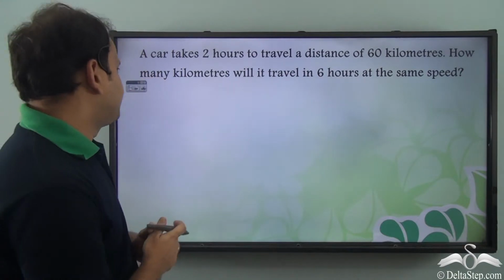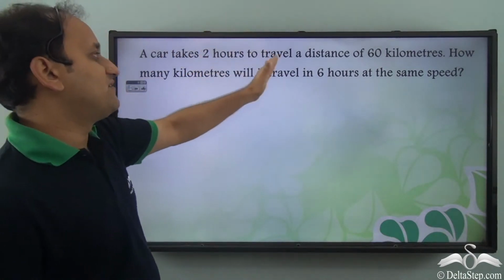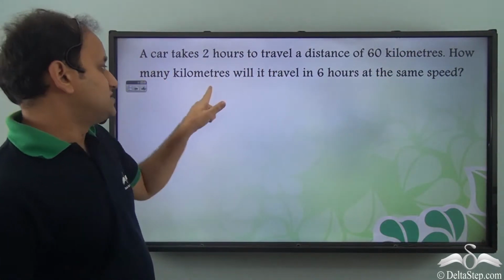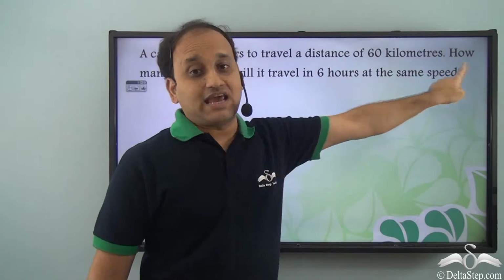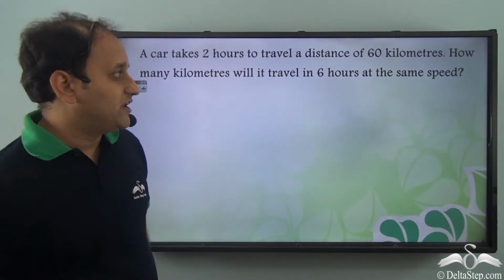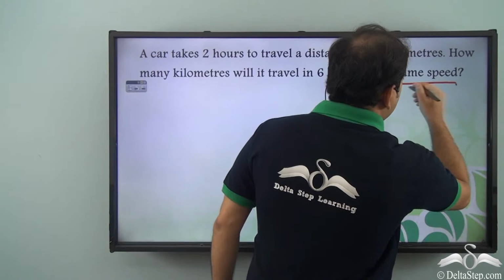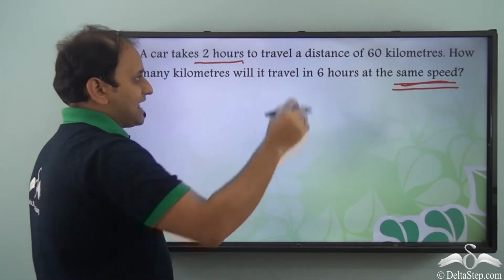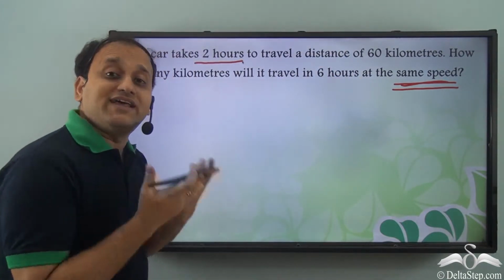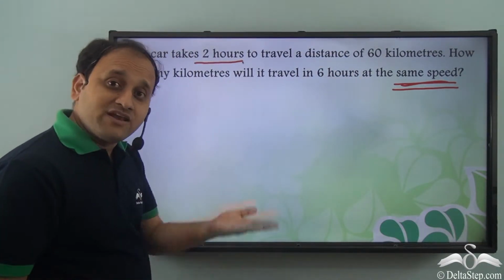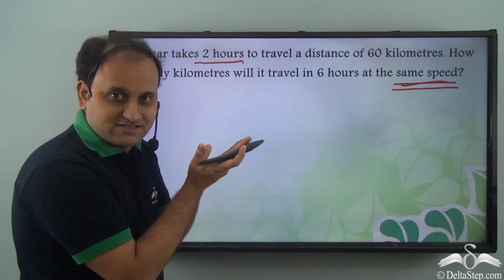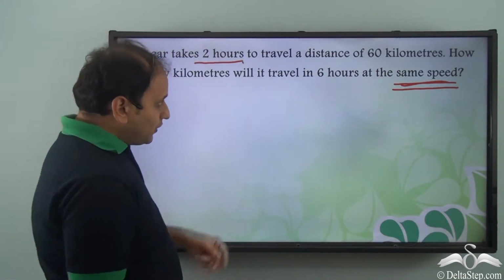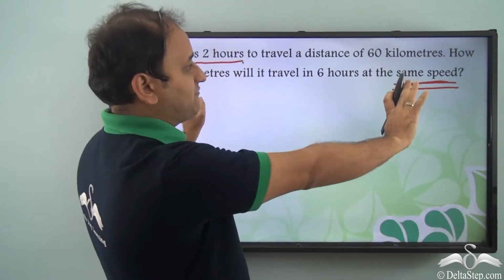Now we have another question. A car takes 2 hours to travel a distance of 60 kilometers. How many kilometers will it travel in 6 hours at the same speed? Now we know that whenever speed is same, then time taken and distance show direct variation. So as the time will increase, the distance will increase, or we can say that if distance increases, time also increases. So we know that this is direct variation.